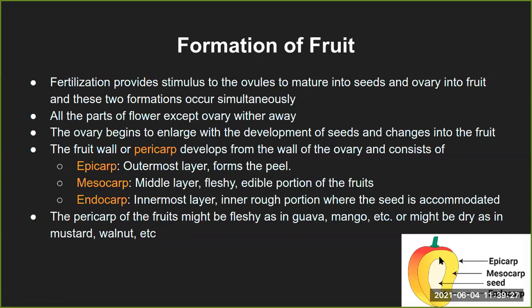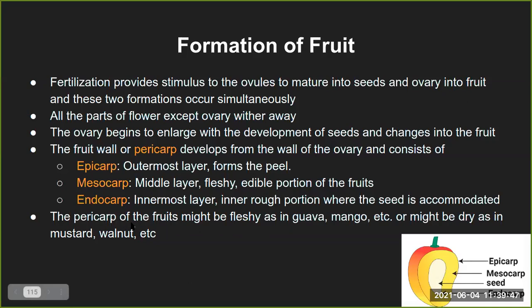Just as an example, we all know how a mango looks. That is the epicarp on the outside, the mesocarp is that pulpy or fleshy part. This is the actual seed at the inner core, and around the seed there is this endocarp. So that is how the development occurs.